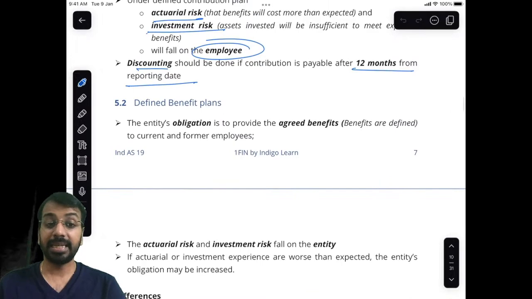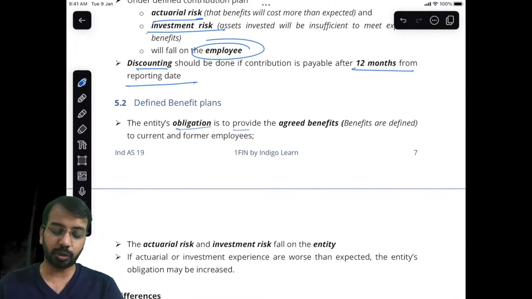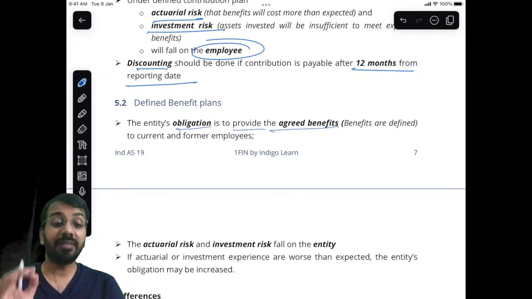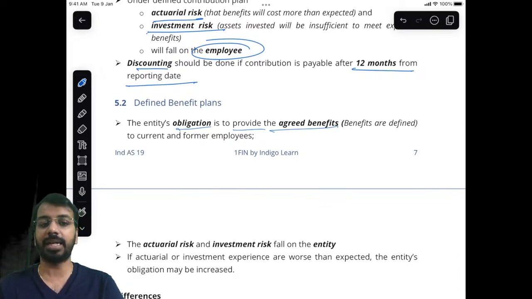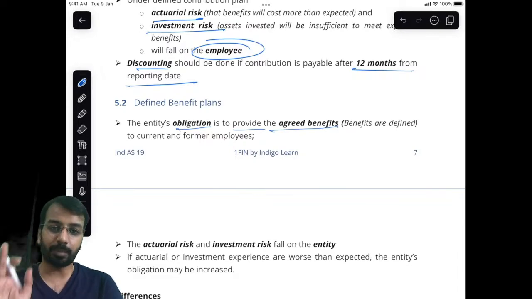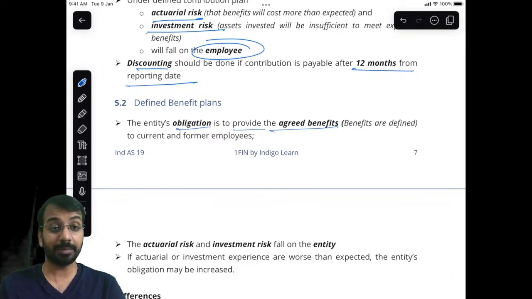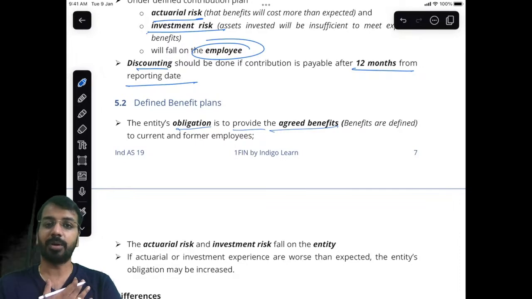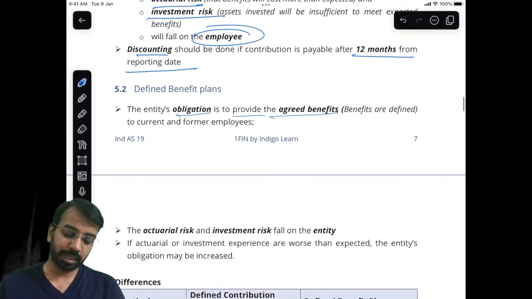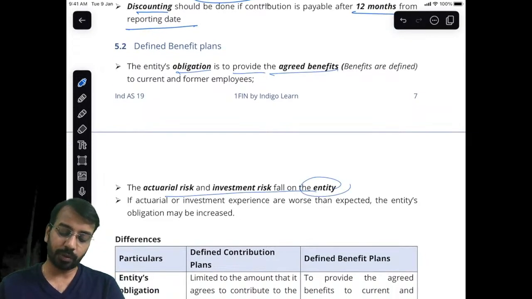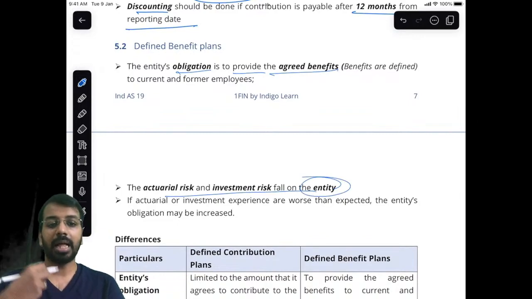Now, in case of a defined benefit plan, the obligation is to provide agreed benefits. Benefits are defined, and once the benefit is defined, it is my responsibility to pay my employees. I cannot say I did not estimate, or I don't have the money. It is my responsibility to make the payment to employees. Now, in that case, risk is on the entity. If there is a shortfall, I have to bear the risk.